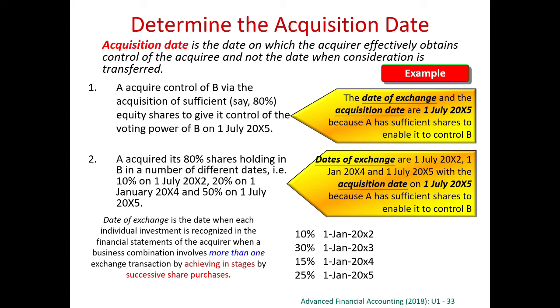The day of acquisition is the day when you obtain control. With only 10%, no control. With 40%, no control. At the time when you have got 55%, in most cases, 55% means more than 50%, you obtain control. So therefore, in this case, the acquisition date should be 1st of January 2004. So you have to calculate goodwill on that day, and starting on that day, 2004, you have to prepare consolidated financial statements.